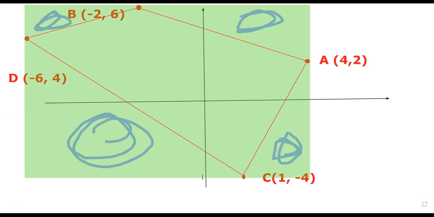For the whole rectangle, let us mark out our distances. For the distance from the leftmost to the rightmost, because it extends from -6 to 4, the distance is equal to 10.